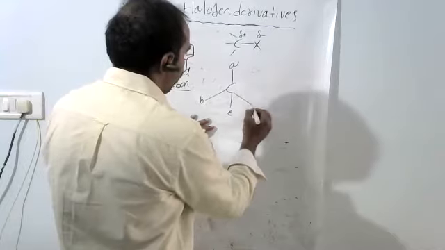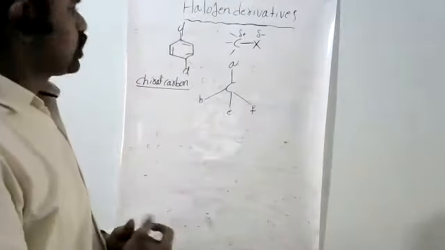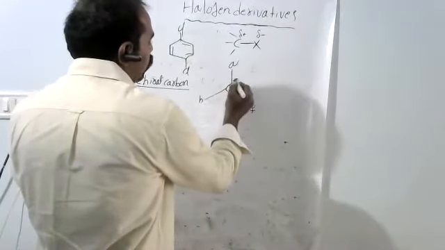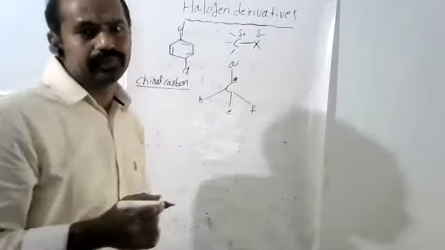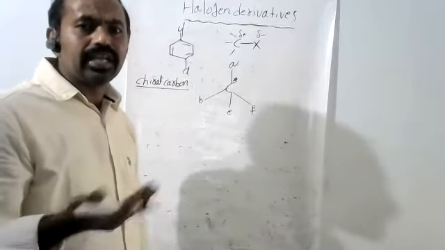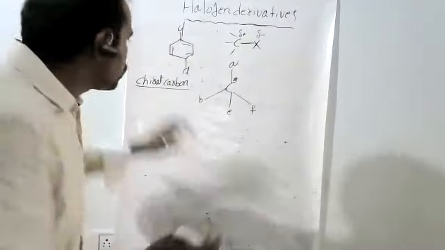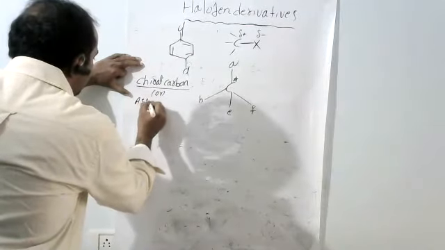Okay, whatever I have taken. So here, the carbon bonded to 4 different atoms or groups is called a chiral carbon. It also has one more name, asymmetric carbon.